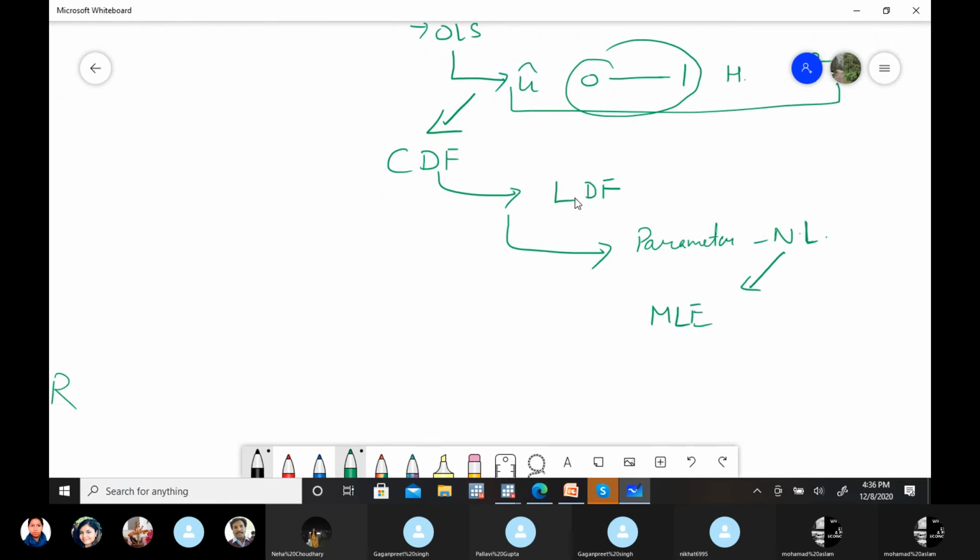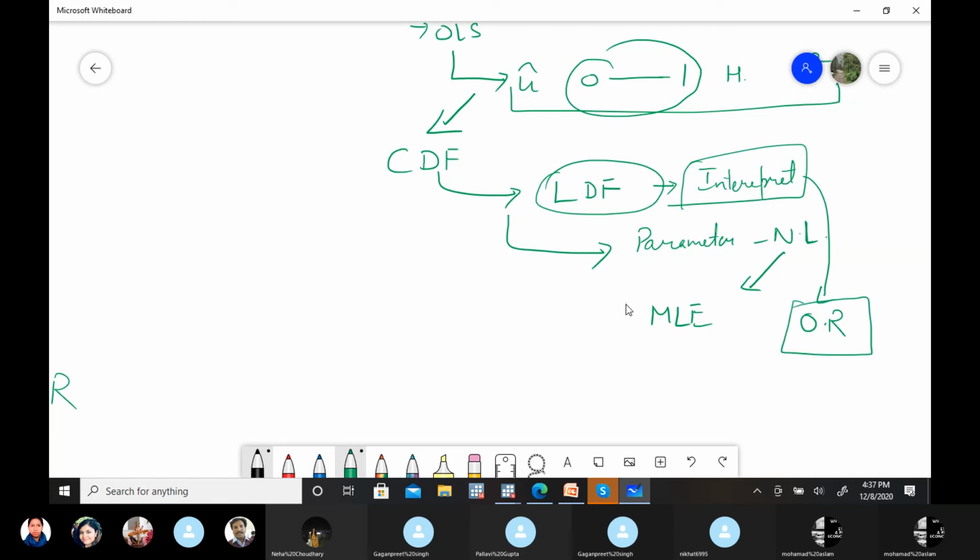But in this logistic distribution function, another problem is the interpretation of the results: after estimating results with the MLE method, how do we interpret them? To overcome this specific problem, we take the help of the odds ratio. So we estimate results with MLE and we interpret results by changing them into the form of odds ratios. So these are the two methodologically important parts in this logit model.